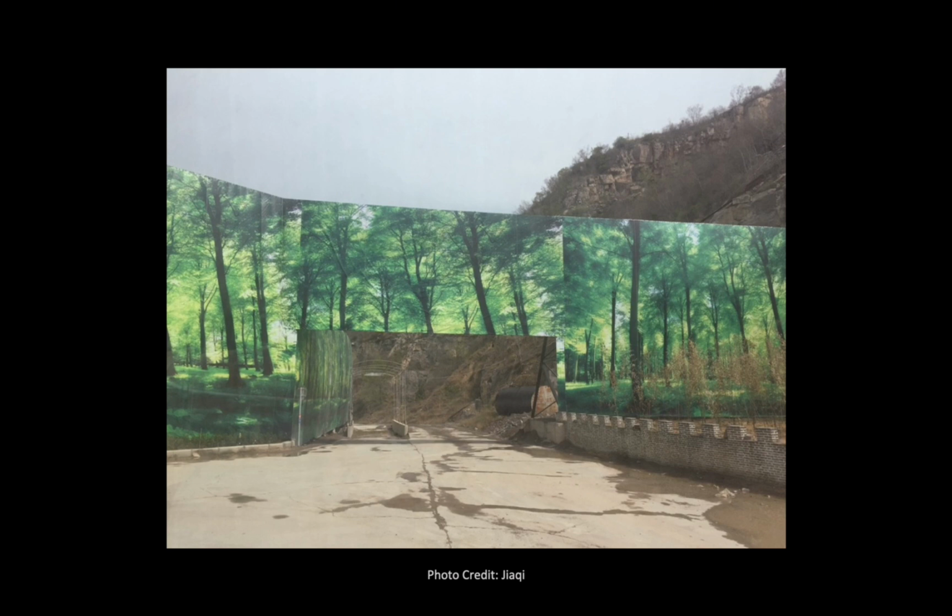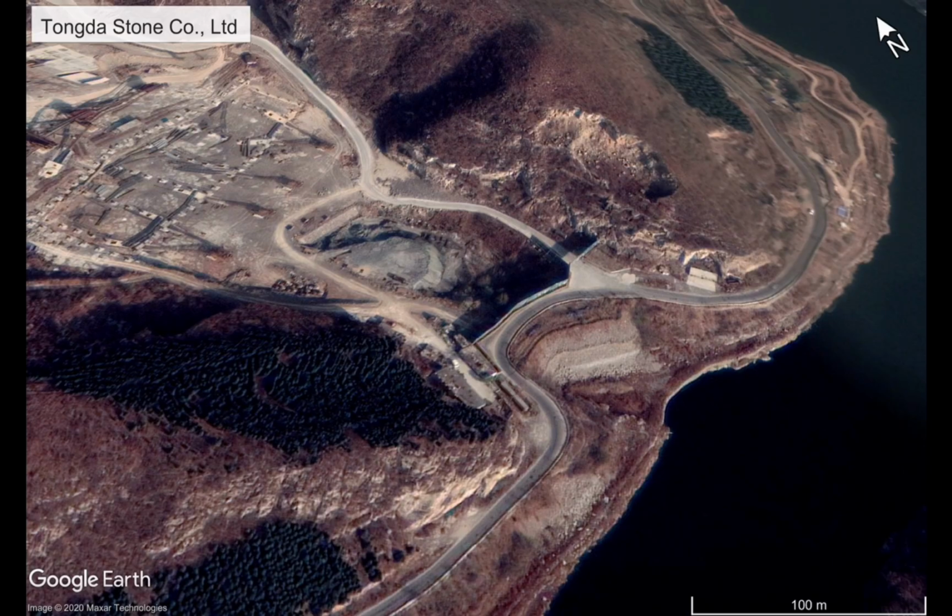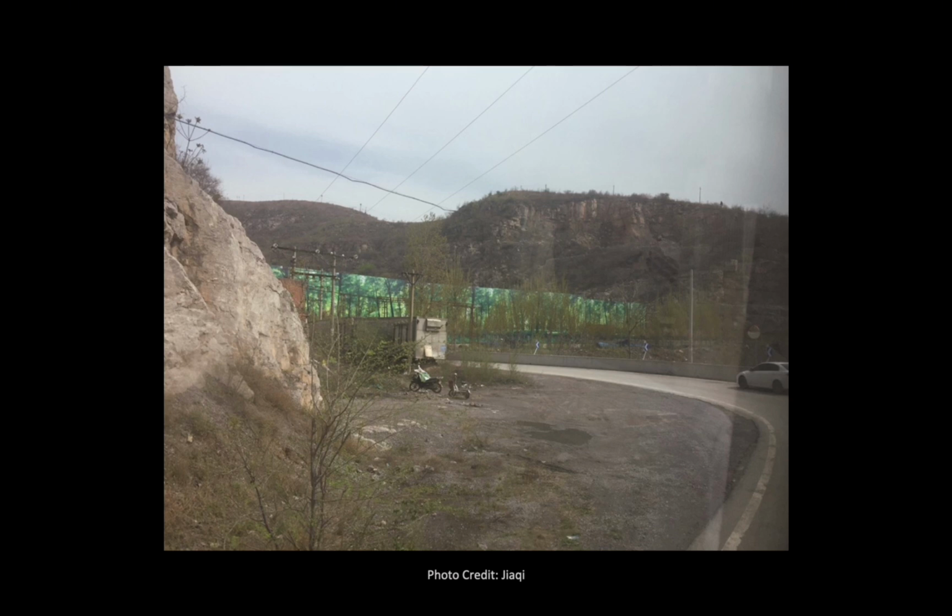It was 2017. I was on a field trip with my undergraduate classmates, and this installation shocked me. It was a company that cuts and sells marbles. They printed a picture of a forest that is about 80 meters wide and 10 meters high in front of its processing plant to cover up the working scene. I found the exact same image on the internet. This is what I like to do, to dig for the truth. This is how it looks in Google Maps. So trompe-l'oeil is never an independent object. It requires the environment to work with it.